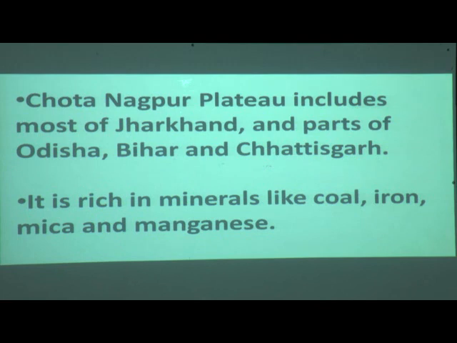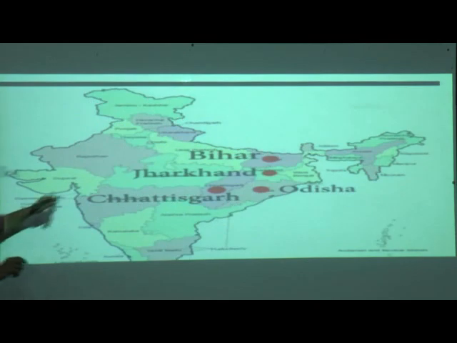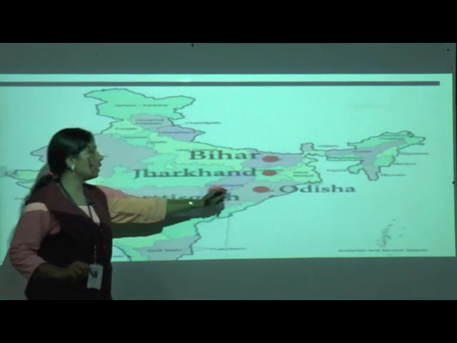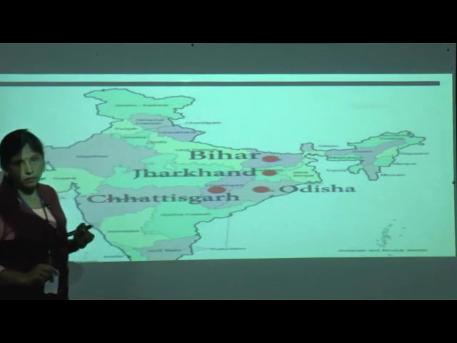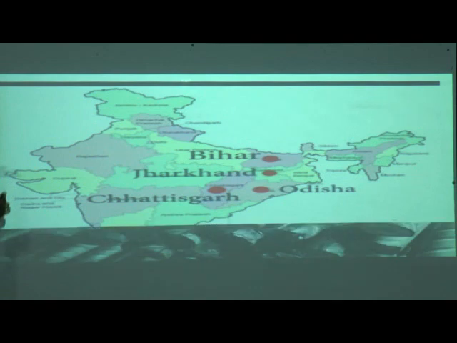The Chota Nagpur Plateau includes parts of Bihar, Jharkhand, Odisha and Chhattisgarh. Now go for next.